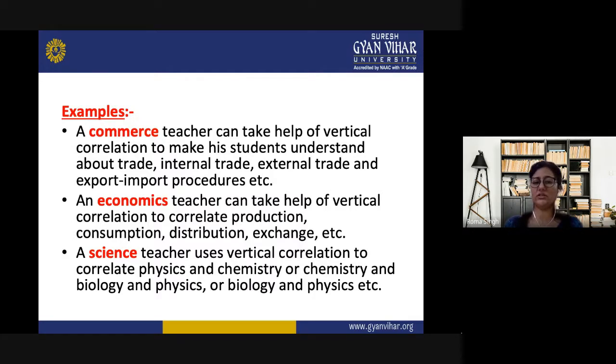An economics teacher can take help of vertical correlation to correlate production, consumption, distribution, exchange, which are all parts of economics but taught in different manner in different variety of subjects. A science teacher uses vertical correlation to correlate physics and chemistry, or chemistry and biology, or biology and physics. So these all are comprised of one subject, that is general science. So it can be correlated with each other. Like in SST subject, social studies, the 4 subjects can be correlated with each other internally.